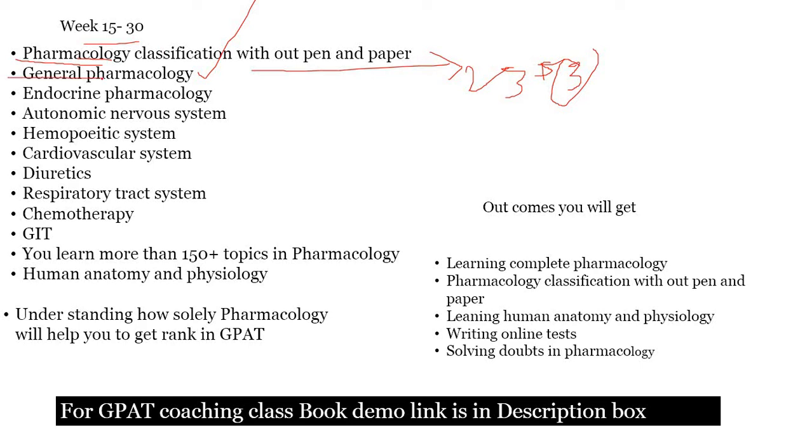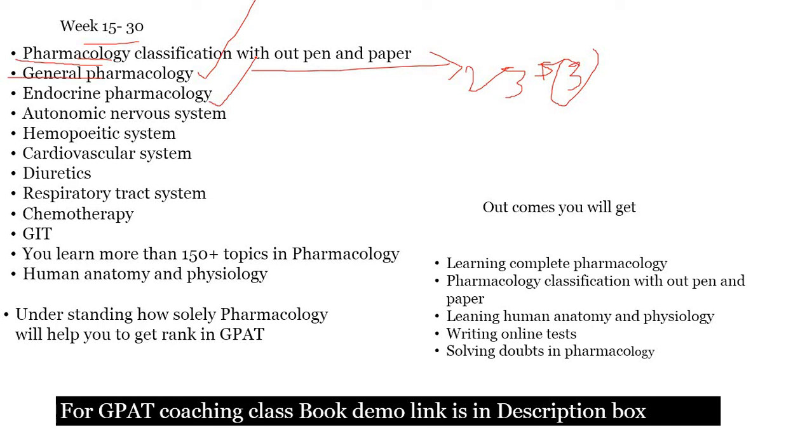And endocrine pharmacology. In endocrine pharmacology, focus on the hormones, how insulin works, how diabetes comes about, the mechanism of action of anti-diabetic agents, and the mechanism of action of anti-thyroid agents. Also focus on what growth hormone is and how it is regulated. How many amino acids are present in particular hormones, all those things you need to focus on in endocrine pharmacology.